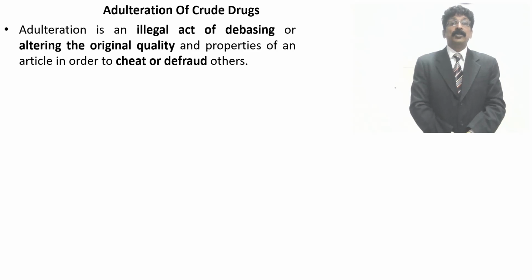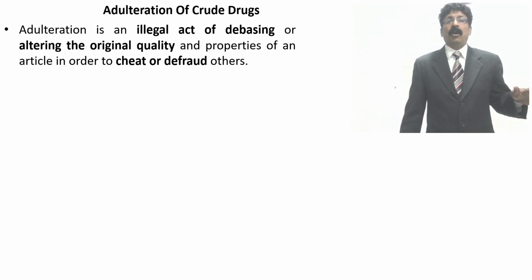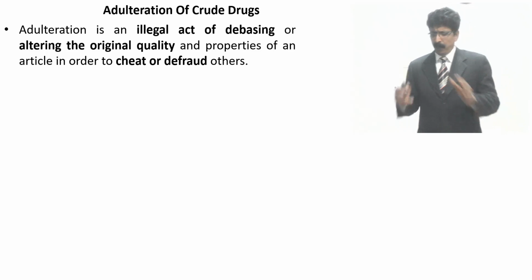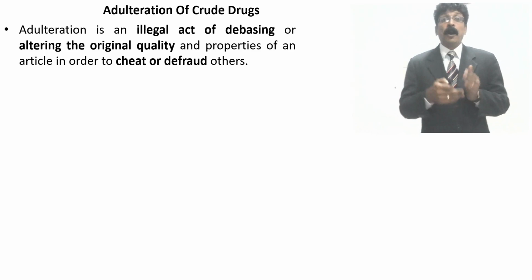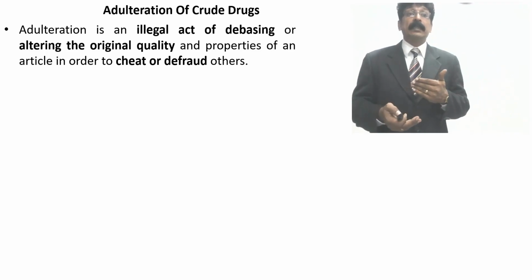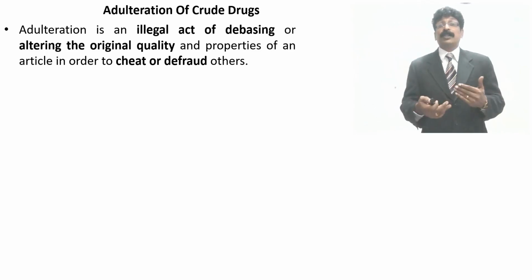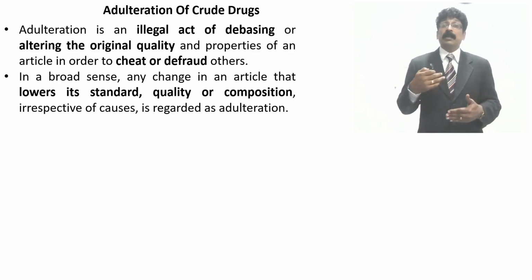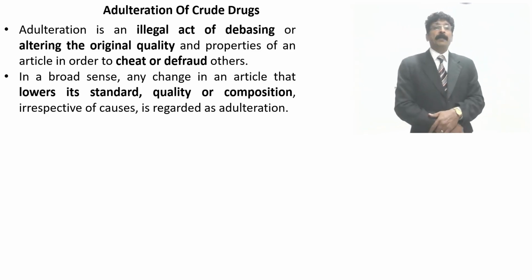Adulteration is an illegal act of debasing or altering the original pure drug. The original quality of the drug will be changed, the properties of the crude drug, the properties of the original drug. In order to cheat or defraud others, to make money, they change the properties. Sometimes it is intentional, sometimes non-intentional. That is all possible. And how it happens, that is what we are going to discuss today.